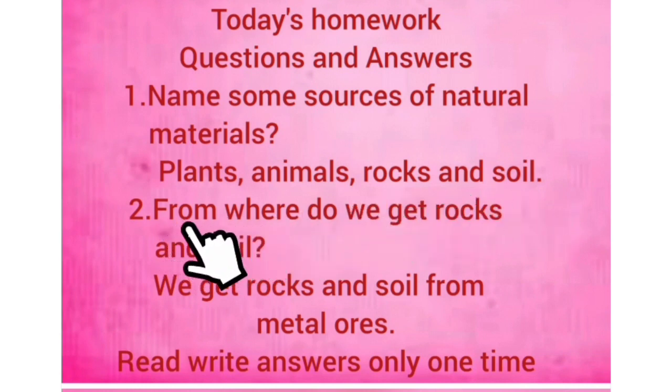Second one, from where do we get rocks and soil? The answer is we get rocks and soil from metal ores. Read and write answers only one time, children.